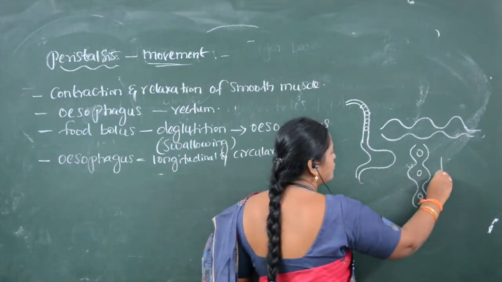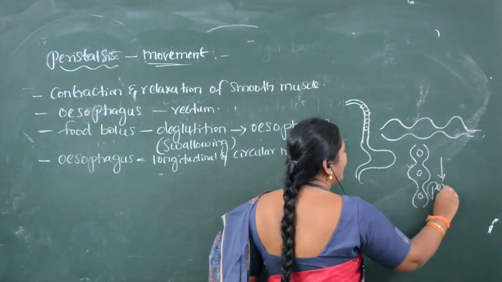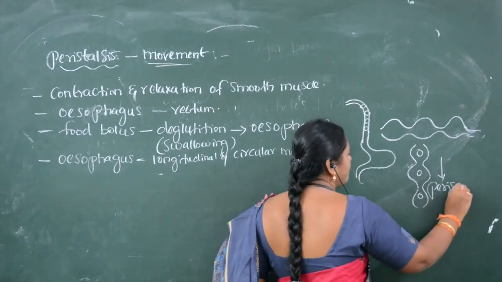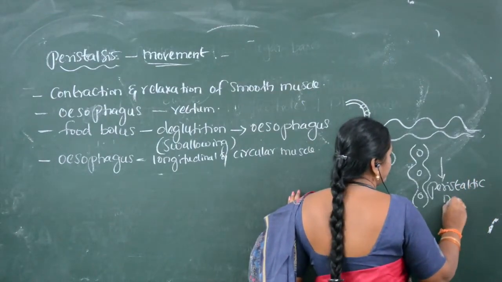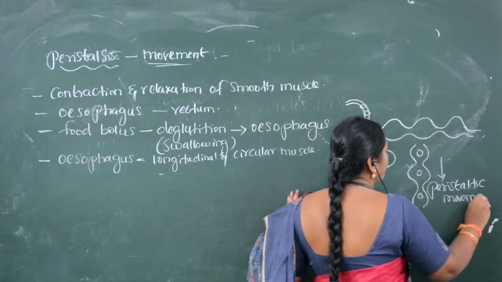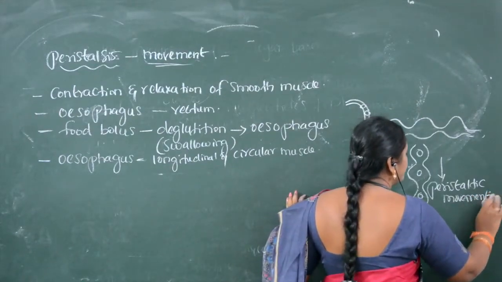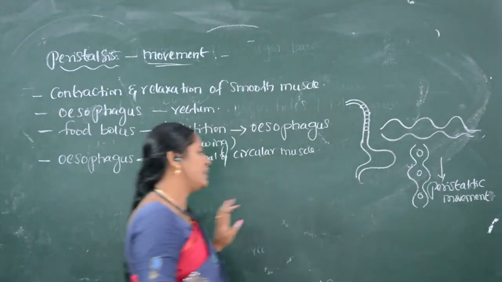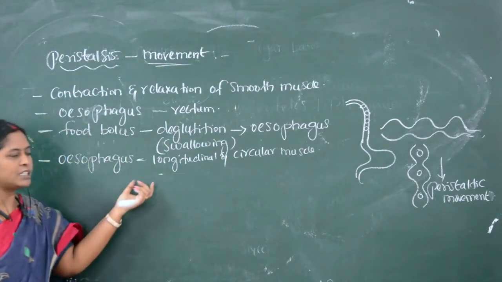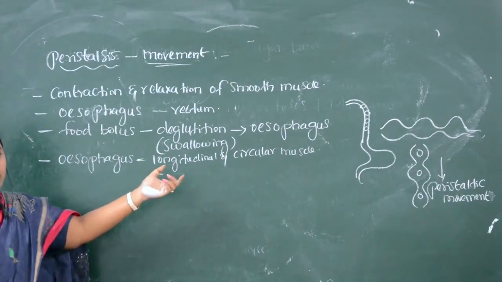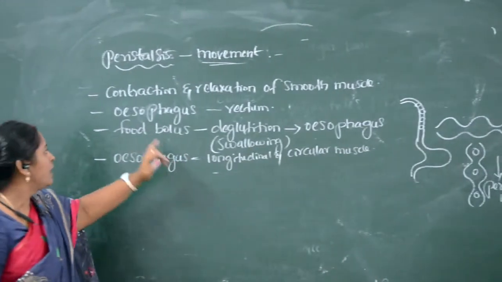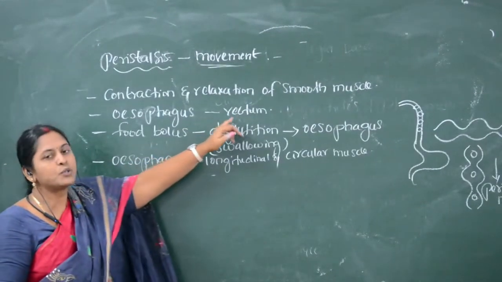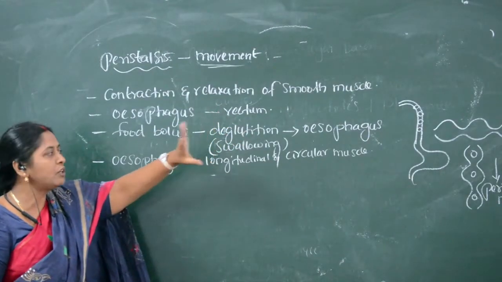This movement we call peristaltic movement. With the help of this peristaltic movement only, food is pushed from one part to another. This peristaltic movement is the same from the esophagus to the rectum.